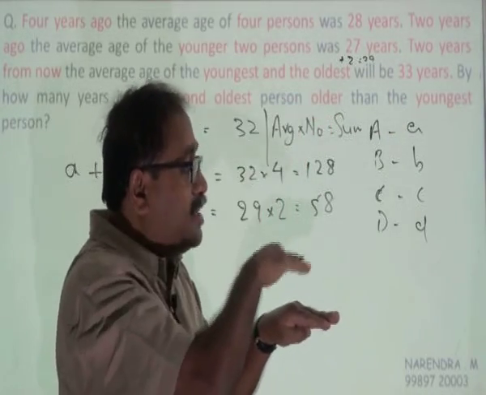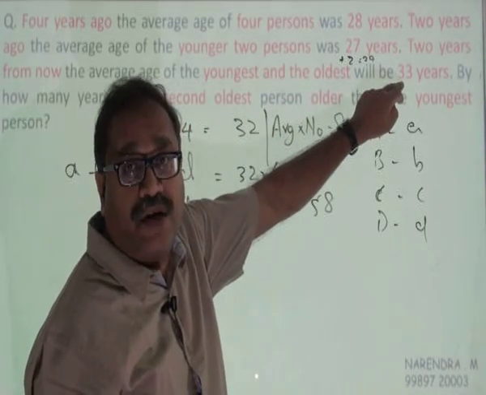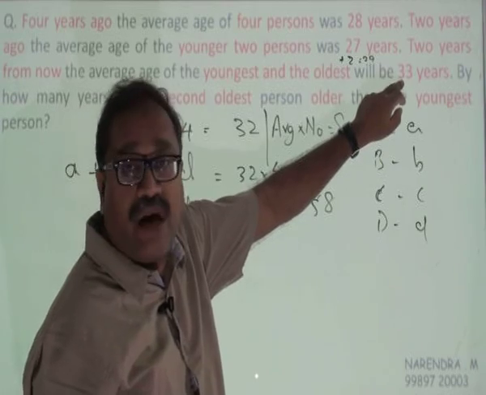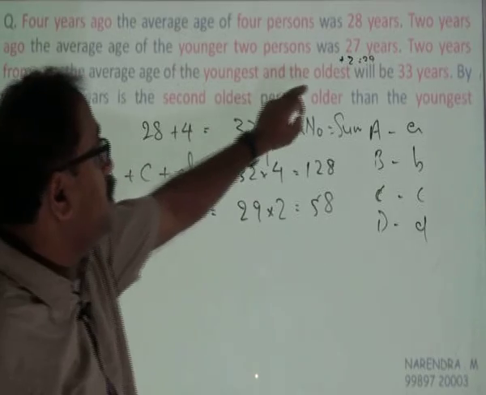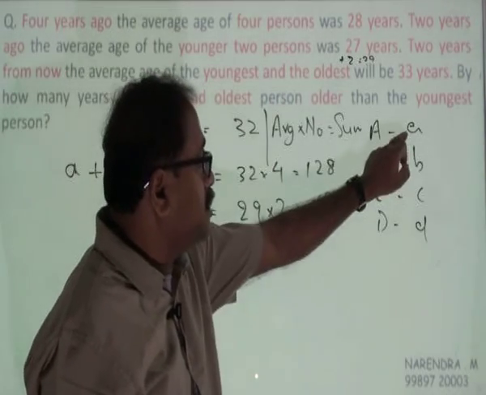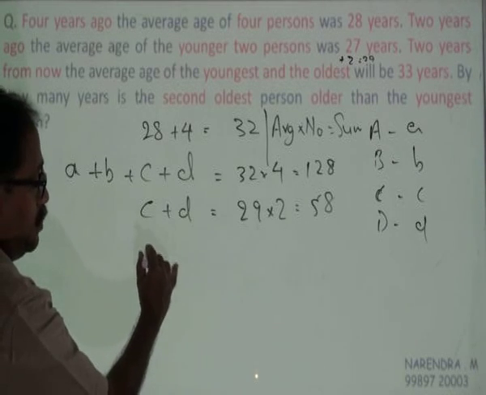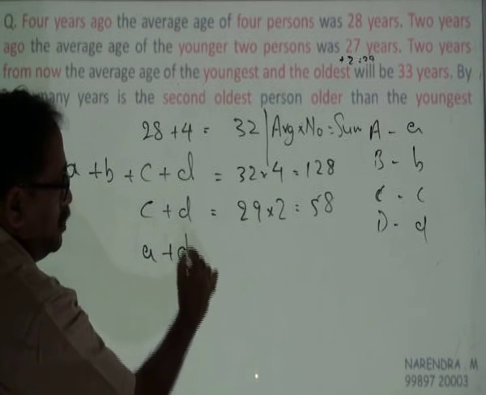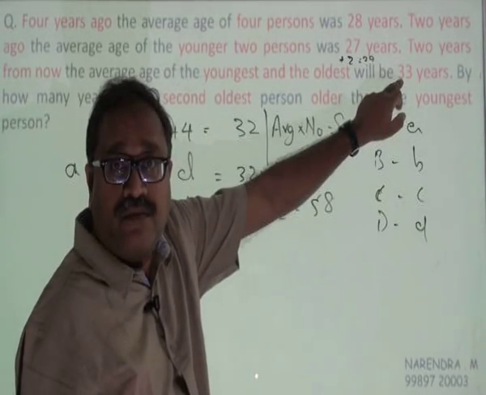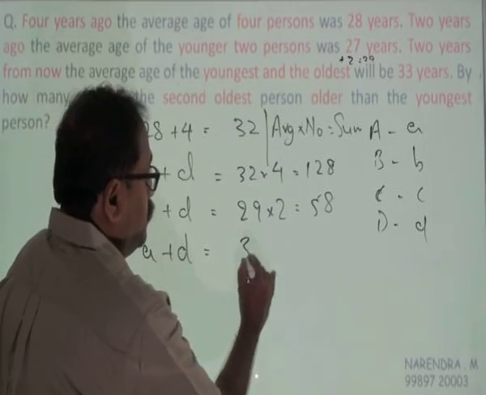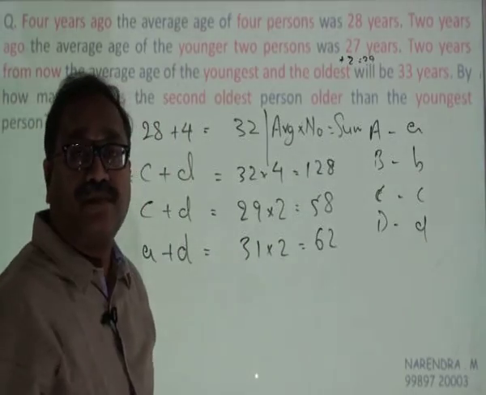So everyone's present age will be 2 less, therefore the average will decrease by 2. So the present average is 31. Whose present average? Youngest and oldest, that means A and D. So another equation given to us is A plus D is equal to 31 into 2, which is equal to 62.